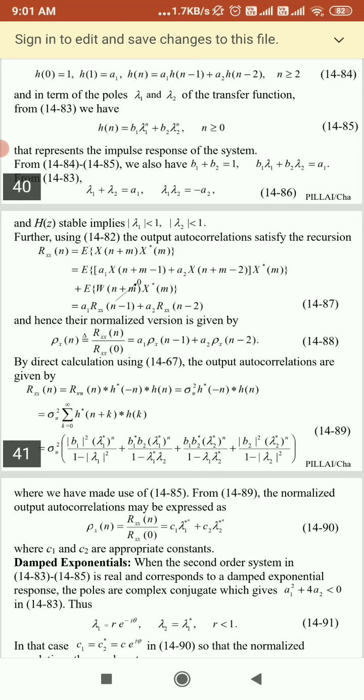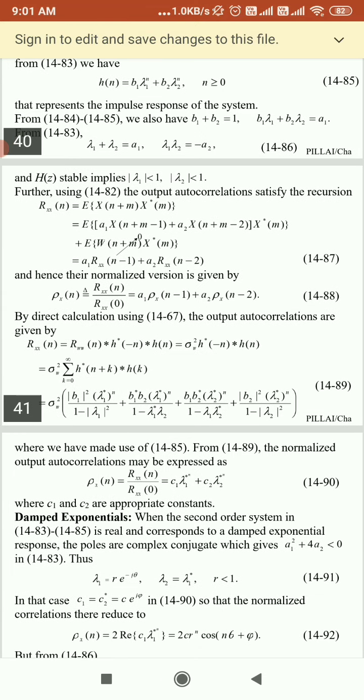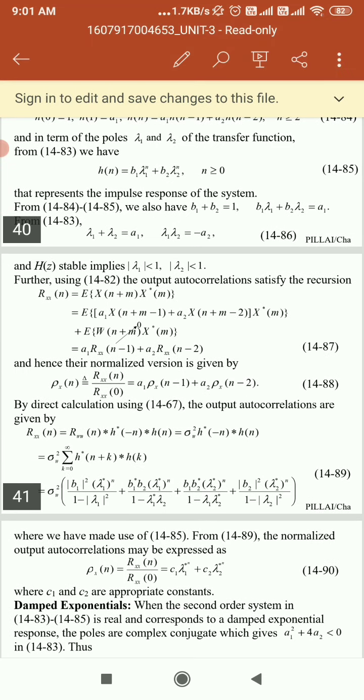Now we can look at the damped exponential. If we are solving the second order system, the response will be real and correspond to a damped exponential response. In the other case, the poles are complex conjugates, which happens when a1 square plus 4 a2 is less than 0.